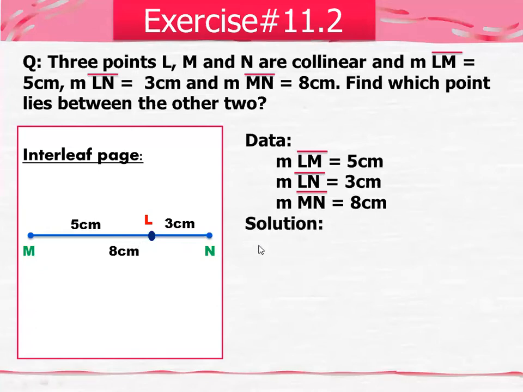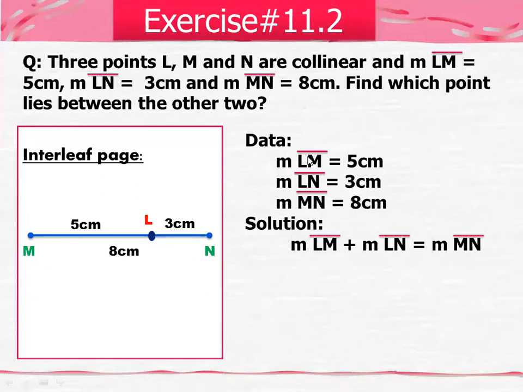In the solution, you will write that measurement LM plus measurement LN is equal to measurement MN. If you add 5 plus 3, obviously it is equal to 8 centimeters.